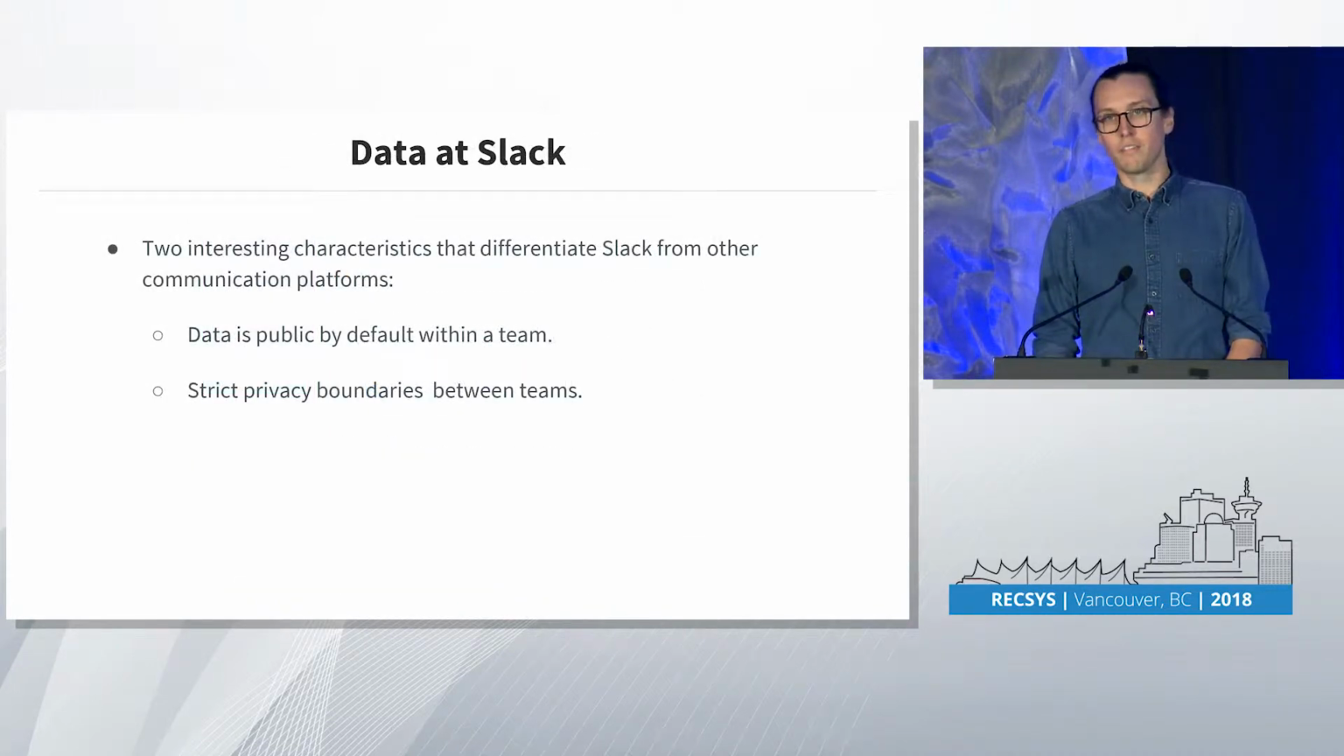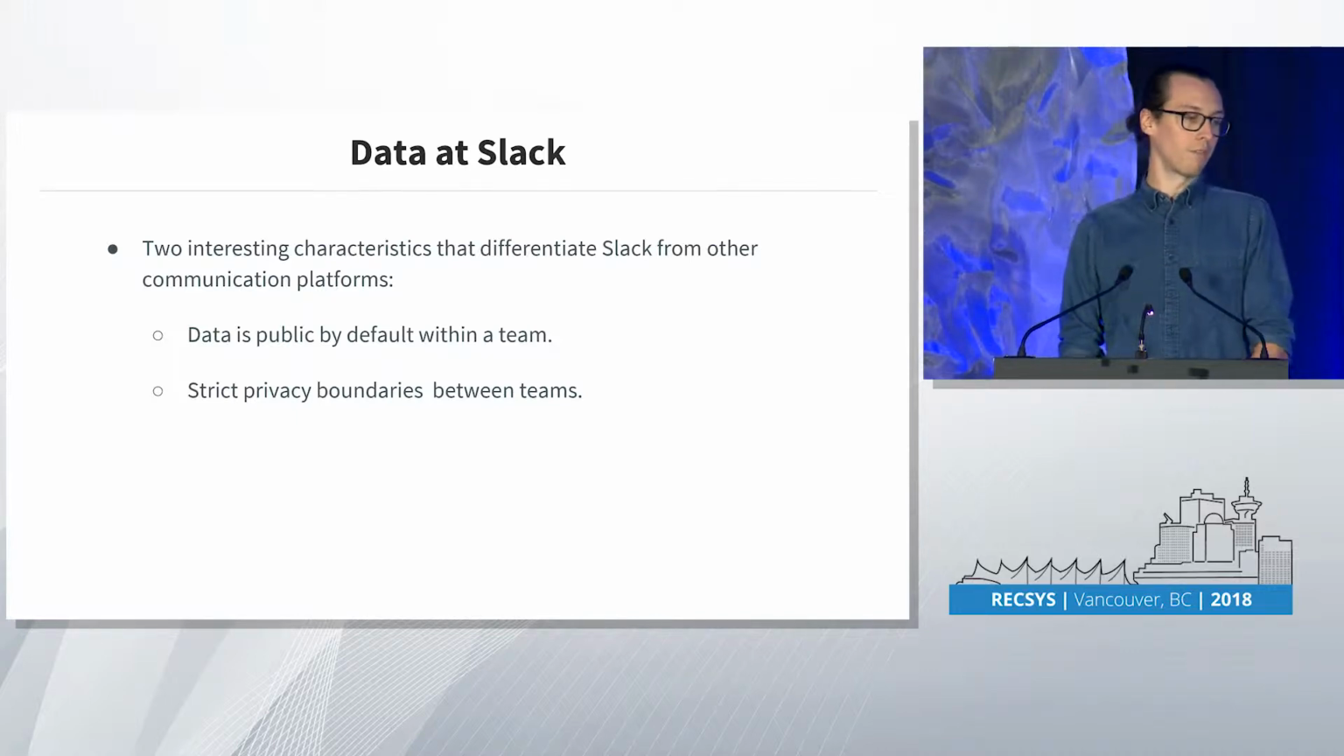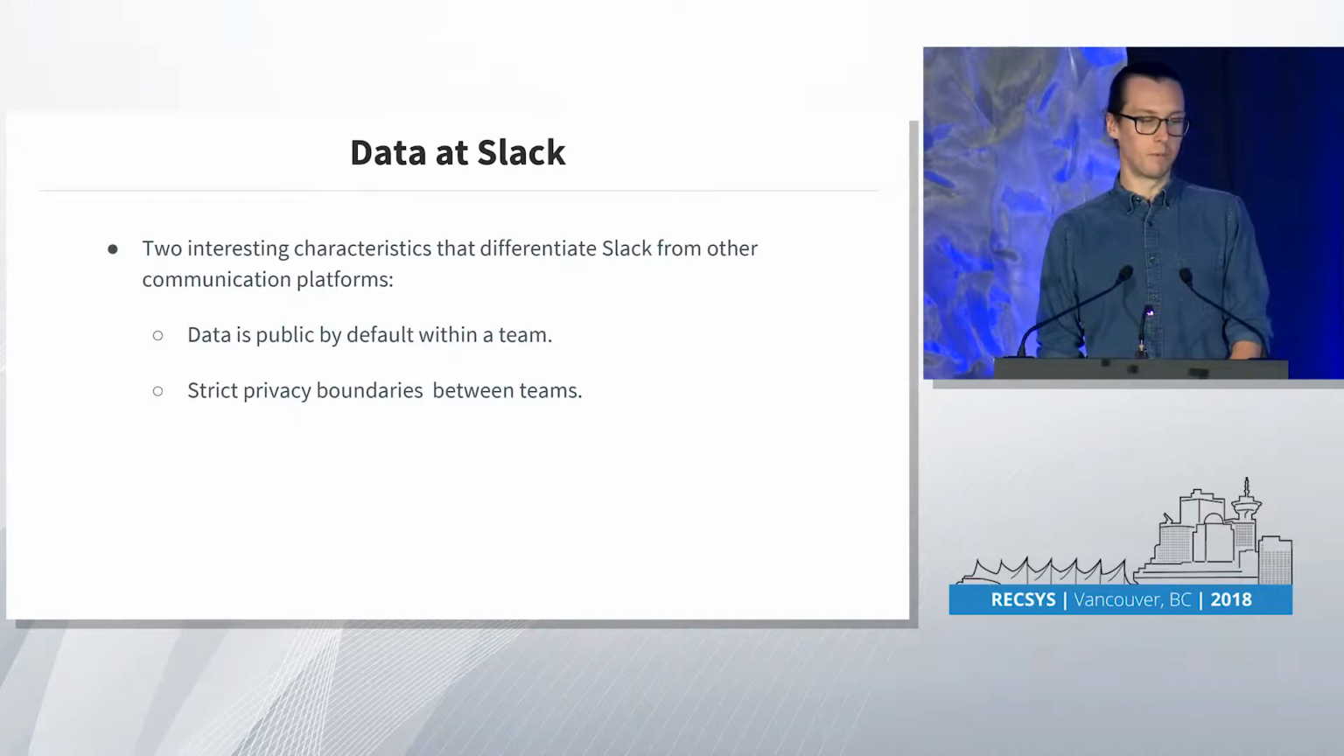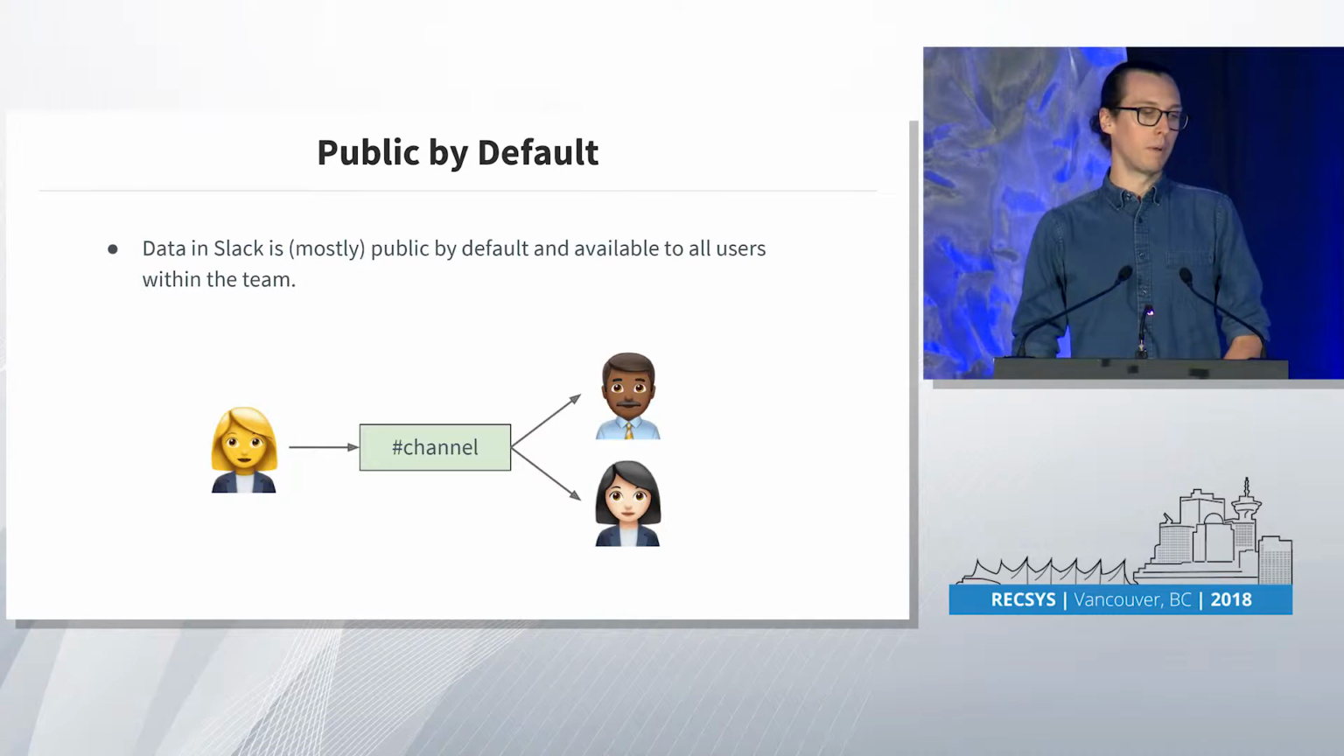There are two things about Slack that make it a little different from other communication platforms. The first one is that data is public by default within a team. And here I mean team in the sense of a Slack team, so an organization or a company. And also there are some strict privacy boundaries between teams. So what do I mean by public by default?